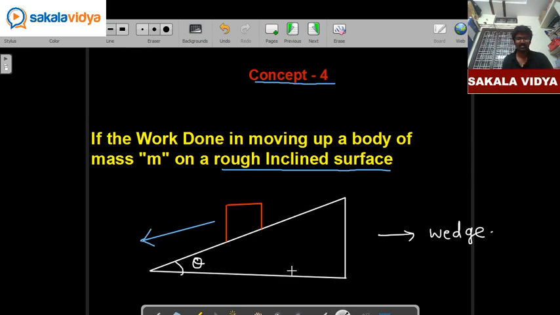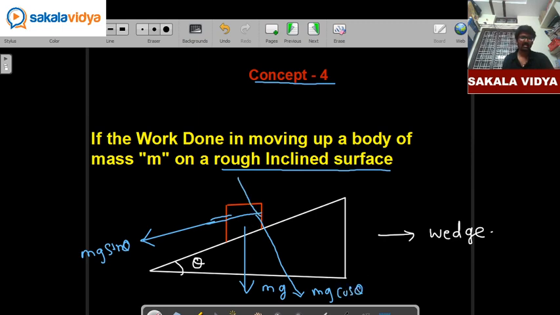Okay. So the gravitational force is going to act downwards, which is nothing but mg. So the force which is going to slide this block downward is called as mg sin theta. If you are going to resolve this mg, you are going to get two components. One is mg sin theta and one more is mg cos theta. In order to balance this mg cos theta, we are going to have a reaction, that is N, normal reaction.